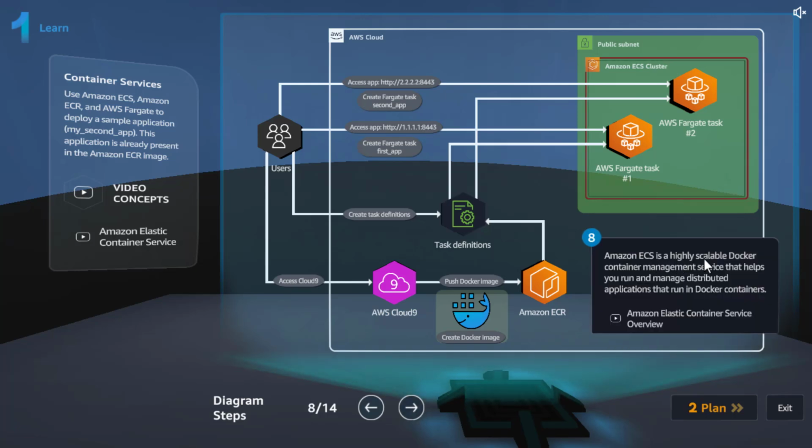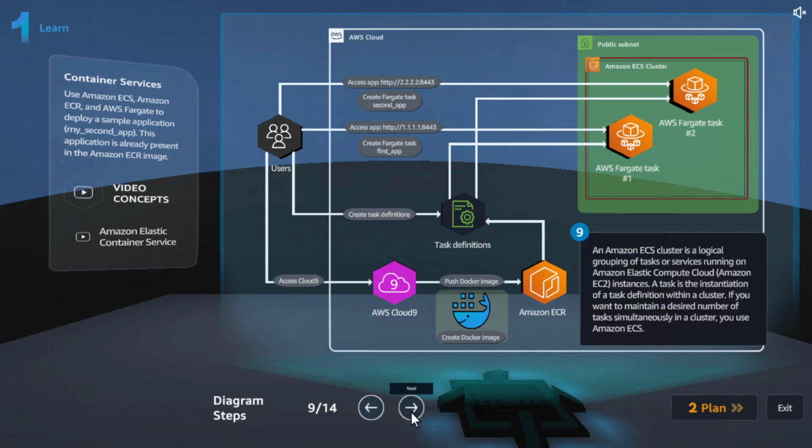Amazon ECS is a highly scalable Docker container management service that helps you run and manage distributed applications that run in Docker containers. ECR is kind of like a repository for all the images, whereas ECS is where you can manage and have all the containers. An Amazon ECS cluster is a logical group of tasks or services running on Amazon Elastic Compute Cloud, which is EC2 instances.